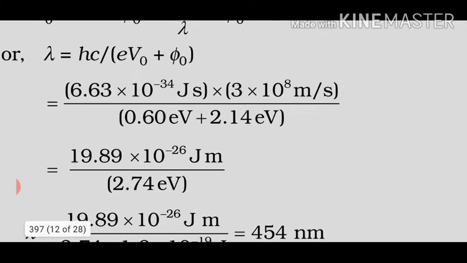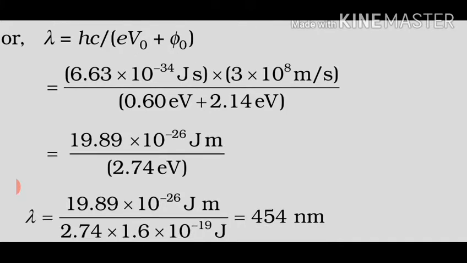That's why we have not put in the value of e, because otherwise this will change into volts and you would have to change phi naught also into volts. Because we are adding two quantities, whenever we apply any operation on two quantities, their units must be the same. So I have not changed the unit of this eV naught. Then the addition is there, then just do the mathematical calculation. But one thing you have to keep in mind: your numerator is in joule but the denominator is in eV.